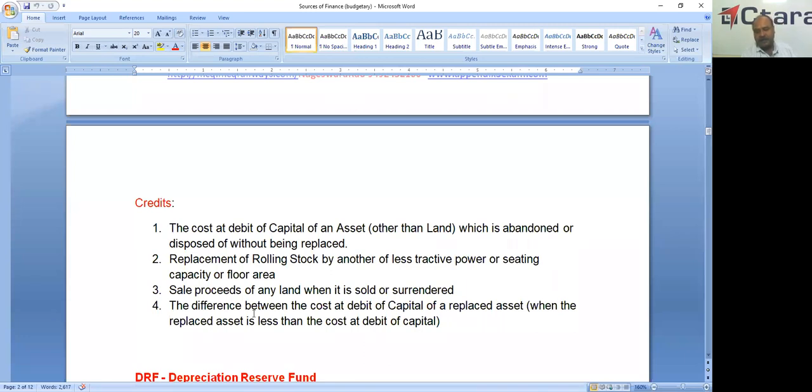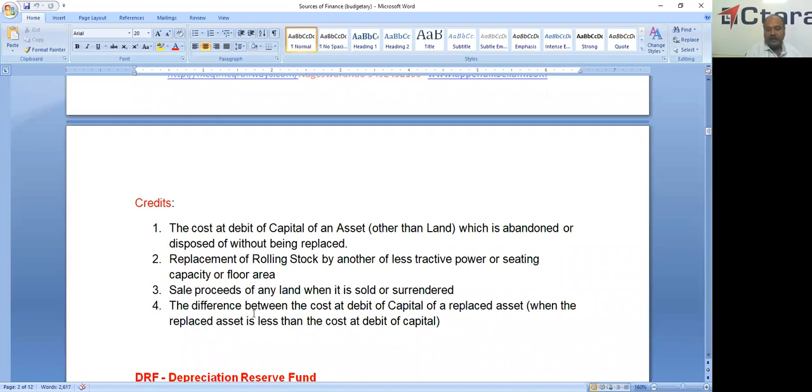Suppose the asset is purchased with capital, and that asset is condemned or disposed of without replacement. Then that amount is written back. It is called write back. It is a credit to capital, because at the time of construction it was debited. Now at the time of disposal or abandonment it is credited. Simple, write back.